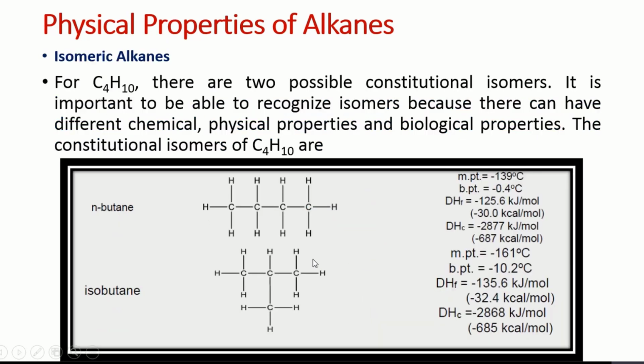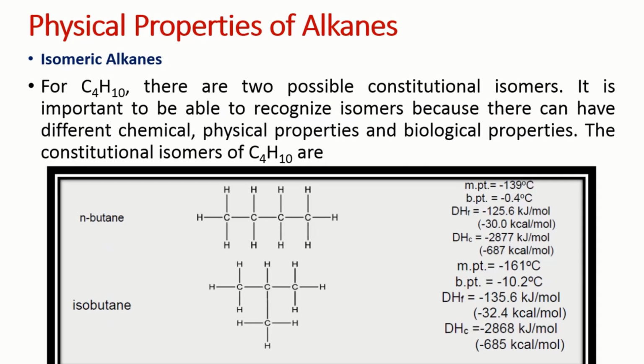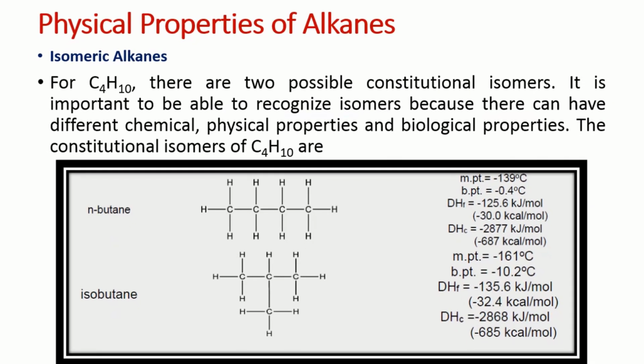By increasing the carbon atoms, until propane, there is no possibility of other structures. But when we move towards butane, there is a possibility of a second structure, called isomeric structures. And we know isomerism: molecules having the same molecular formula but different structural formula. So when we have four carbons, C4H10, there are two possible structural isomers, called constitutional isomers, n-butane and isobutane. Their physical data is given over here. So this is the straight chain and this is the branched chain, and the branched one has a low boiling point as compared to the straight chain.